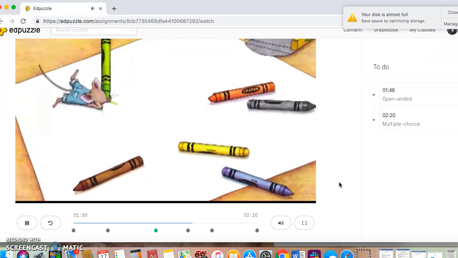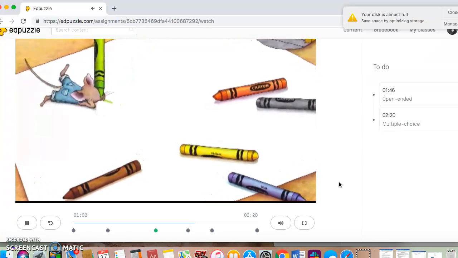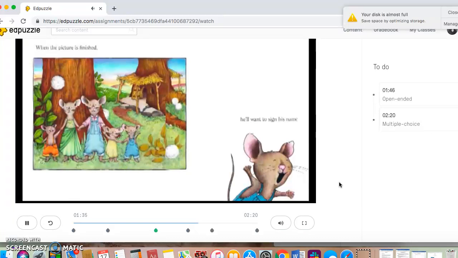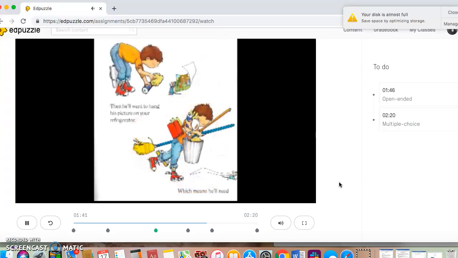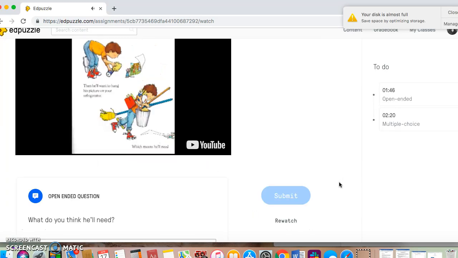He'll draw a picture. When the picture is finished, he'll want to sign his name with a pen. Then he'll want to hang the picture on your refrigerator, which means he'll need...